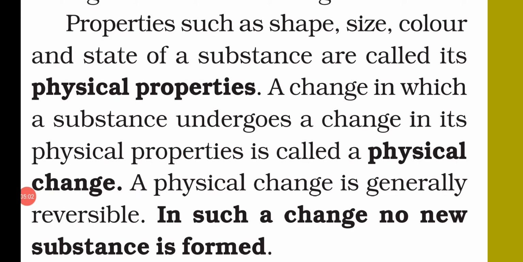The properties such as the shape, size, color and state of a substance are called physical properties. Changes that occur in physical properties are known as physical changes. If any object changes its shape, size, color or state, all these changes are included in physical change. Normally all physical changes are reversible, that means we are able to get the previous material back. In such a change, no new substance is formed. We get only the previous one.